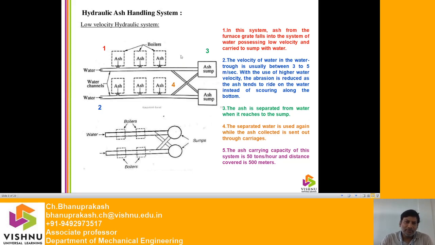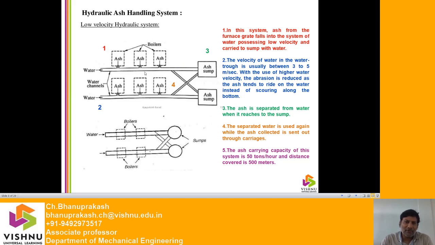In this system, the ash from the furnace grate falls into the system of water. This water generally has low velocity and carries the entire ash. These are the boilers. There are hoppers. From the hoppers, the ash will be falling onto the particular channel. Here the water is coming with a velocity. The water takes the entire ash to the sump.